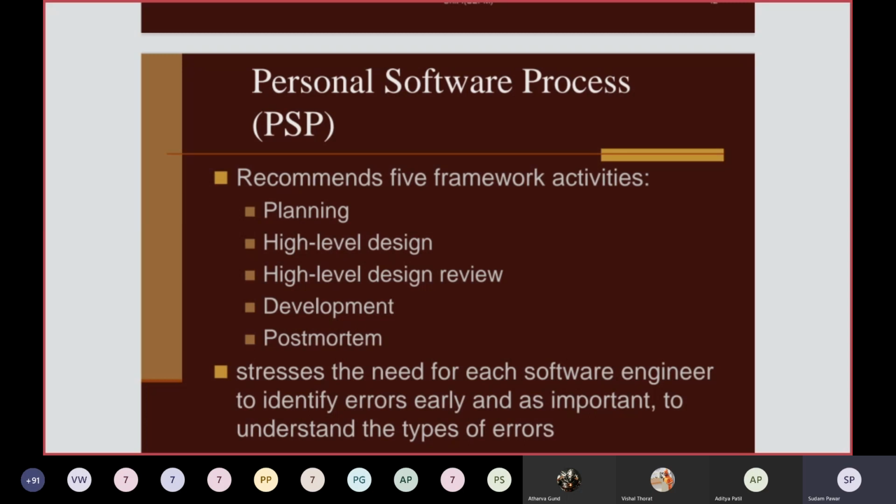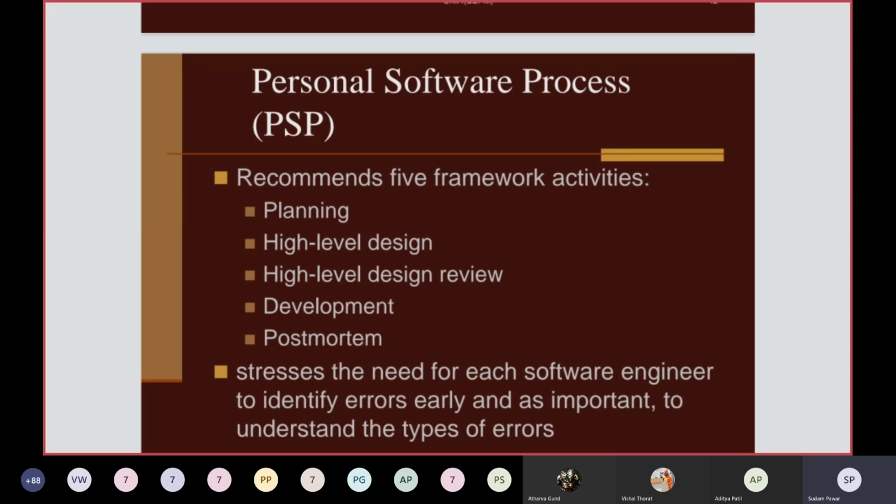So it puts stress on the individual software engineer to identify the errors in the current software. This is nothing but the post-mortem. He has to find at which place in the source code it has the errors or bugs, that kind of searching the software engineer has to do.